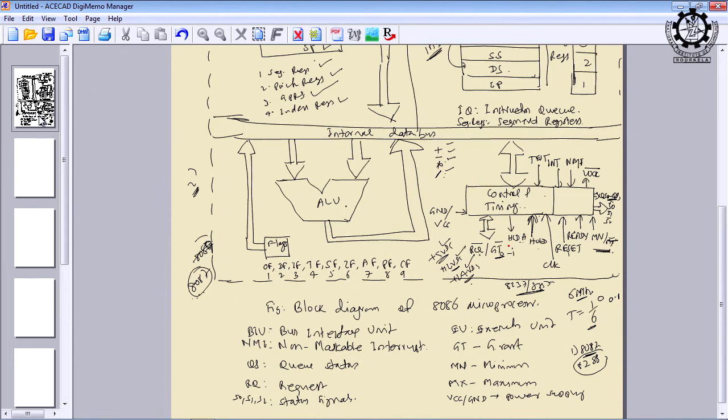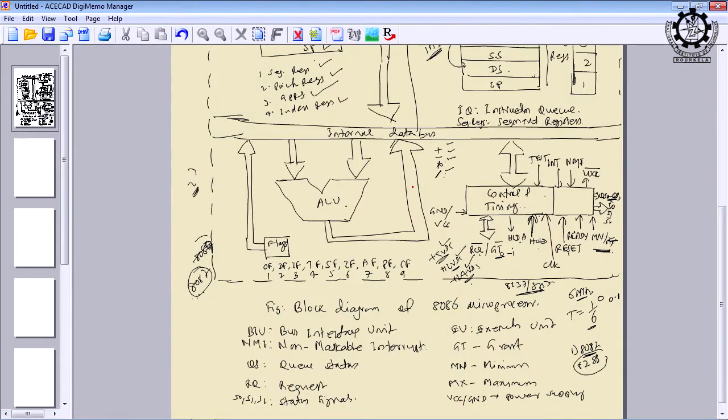And you may be thinking, why, because plus 5 volt DC, how much power will it consume? But why are we stressing so much on the power? Because of this active power supply to the microprocessor, it is not only the consumption of power, it also generates heat which affects the other peripheral devices inside a computer system. Therefore, you can see that there is a small fan attached to the microcomputer system.